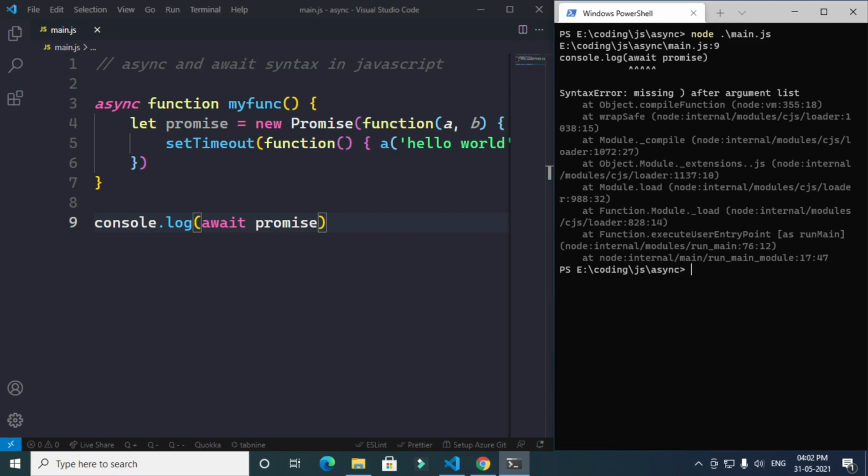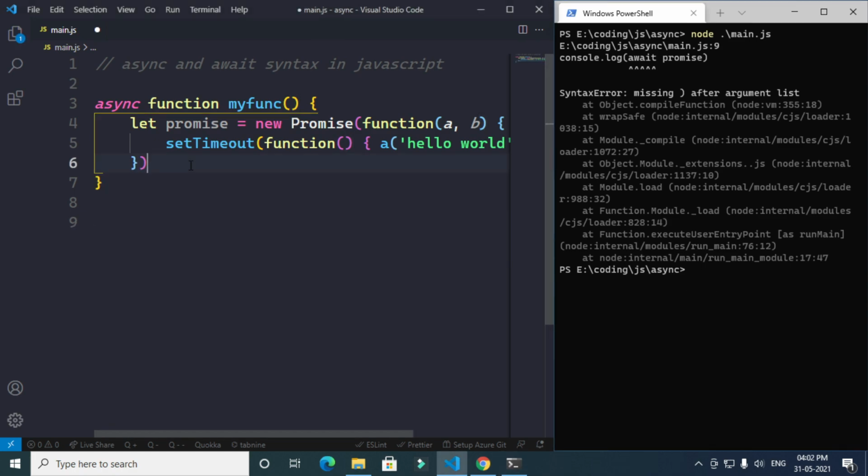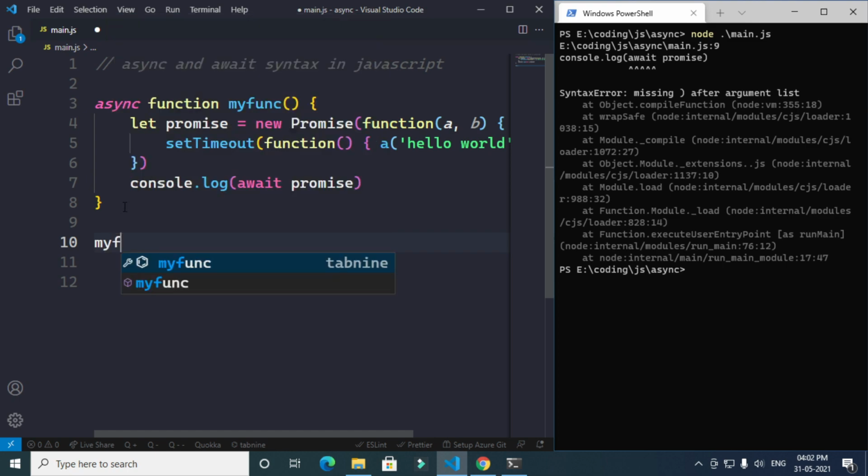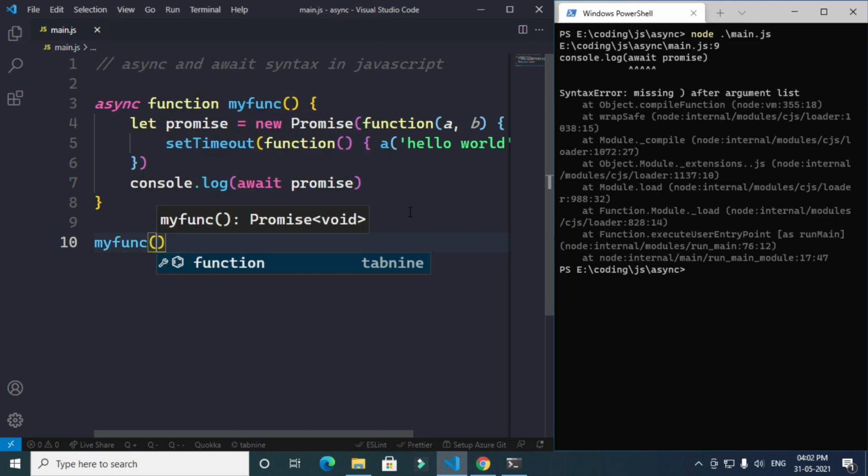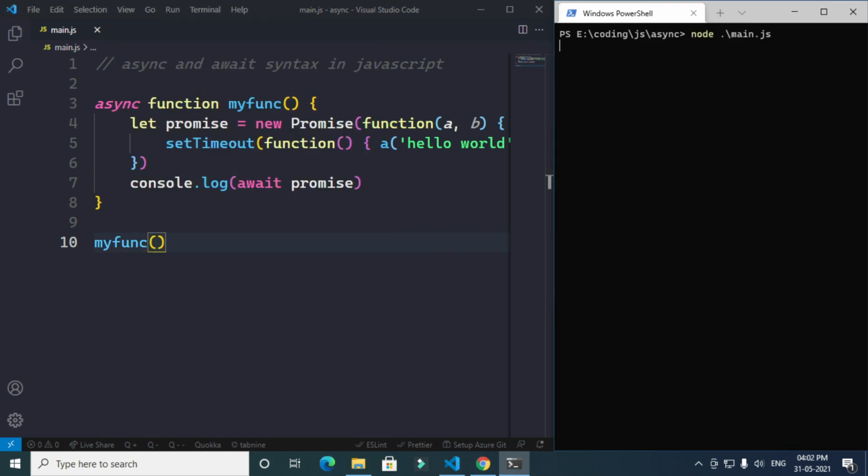So we got an error. Sorry, I need to put this in console.log over here, and we need to run this function. So we'll give myFunc. Let's save it, and let's wait 3 seconds. I guess it will run. Oh, here we go. We have hello world.